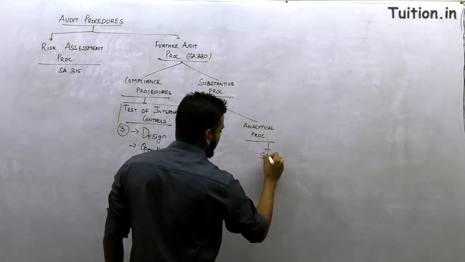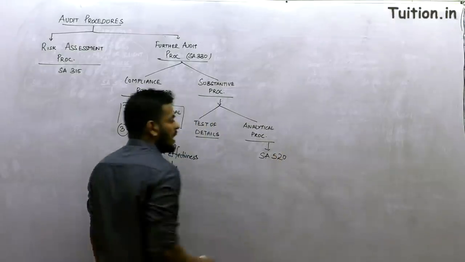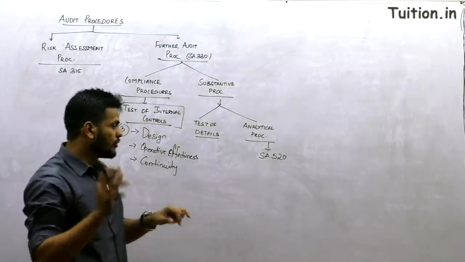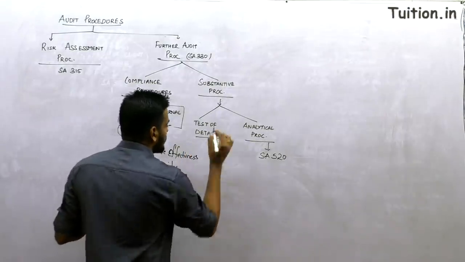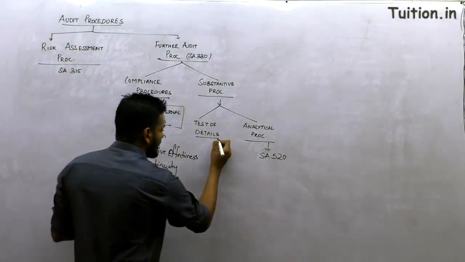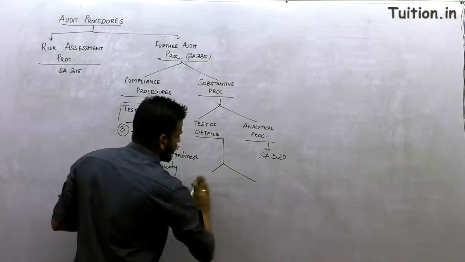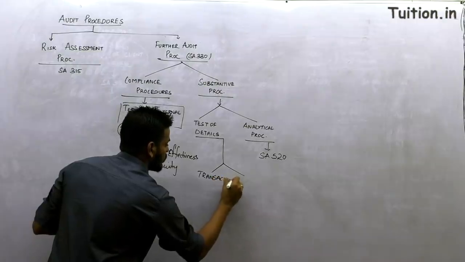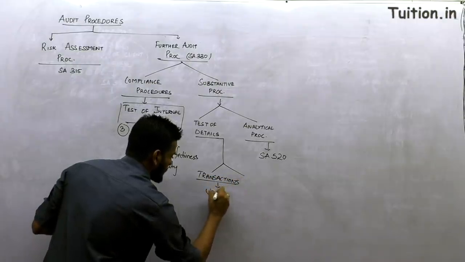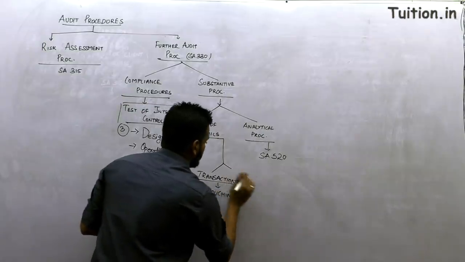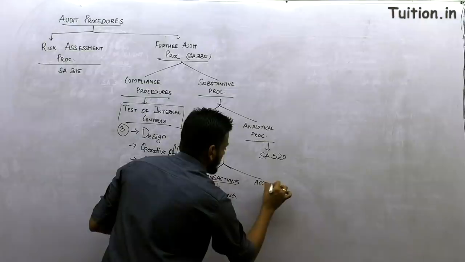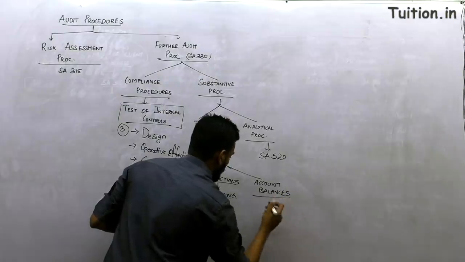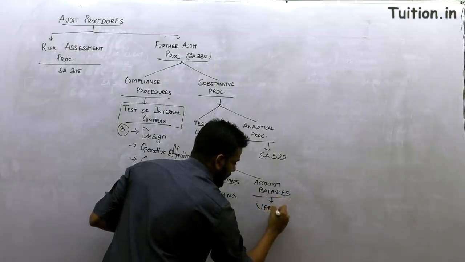Analytical procedures are dealt with in standard number 520, where we are trying to establish a relation between financial and non-financial items and study the ratios and trends. We will see that. And then we are talking about test of details. Test of details are further classified into two parts: test of transactions, which is called vouching, and test of account balances, which is what we call verification.